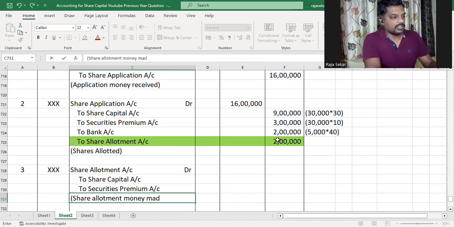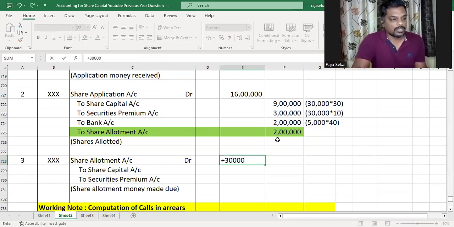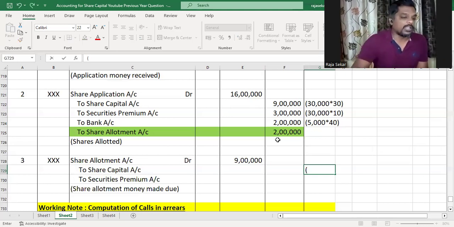Allotment money made due. All right, children. So the allotment money that was supposed to be made due is on 30,000 shares, 30,000 into 30, which is 9 lakh. And the share capital portion will be credited with the capital part of the allotment money.